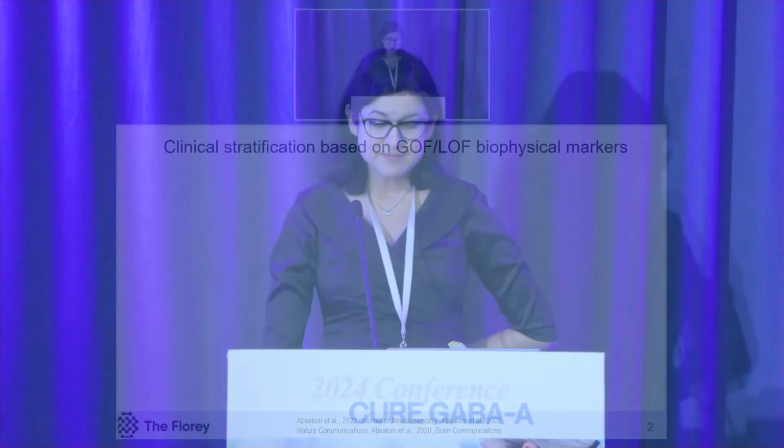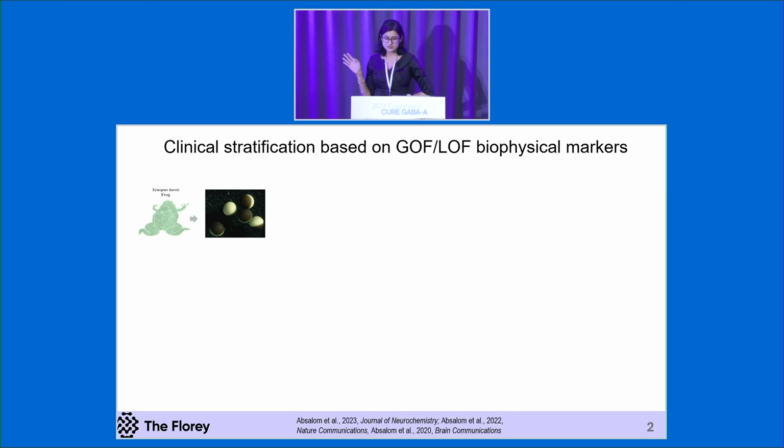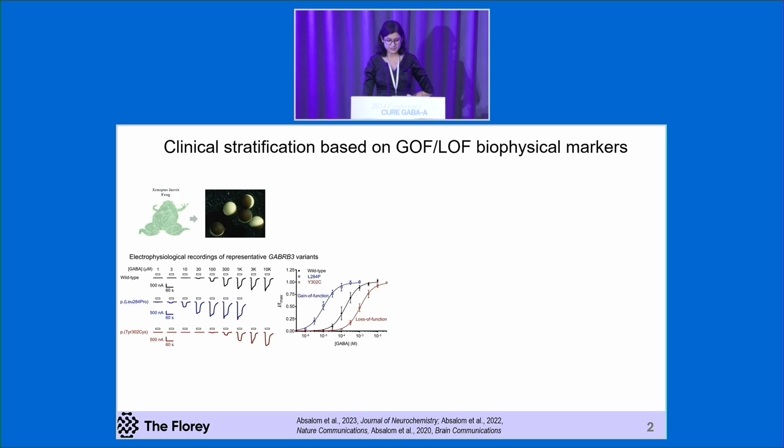Yep, cool. So until recently, the vast majority of people thought that mutations in GABA receptors were loss of function variants. However, our biophysical data, as well as stratification of patients, counterintuitively show that some of them are gain of function variants. By expressing the specific GABA receptor variant in frog oocytes, GABA-mediated current has been measured and found that both loss of function and gain of function variants in GABA receptors can cause epilepsy.